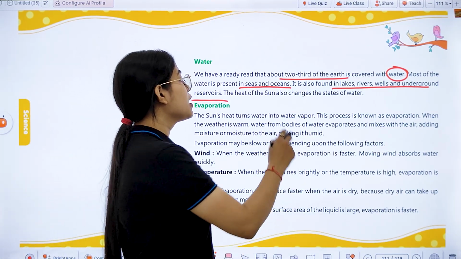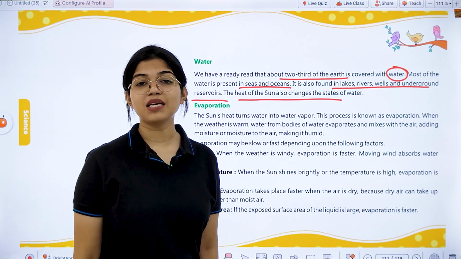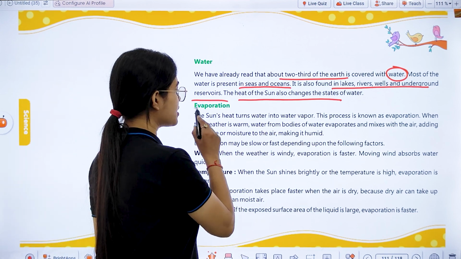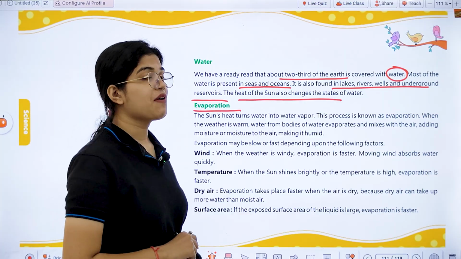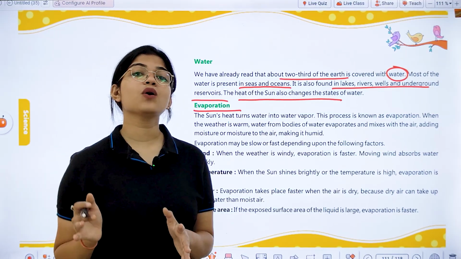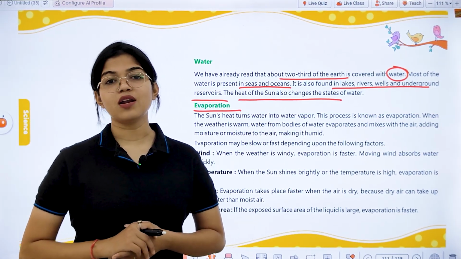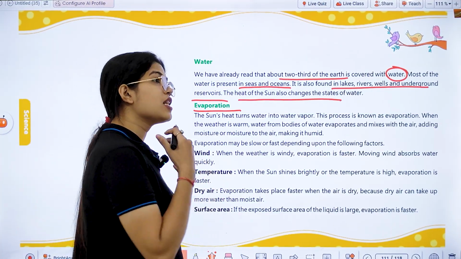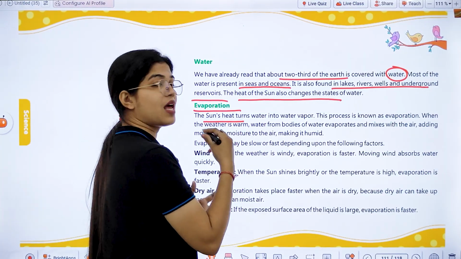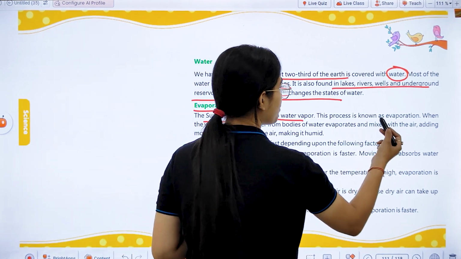And then we have the heat of the sun, because of which the states of water can be easily changed. So for that, we have the first topic, that is evaporation. What is evaporation? Evaporation is a process by which the water state or the liquid state can be changed into gaseous state on heating. And in nature also this process takes place. How? Due to the sun's heat, the water converts into water vapor, which is called evaporation.